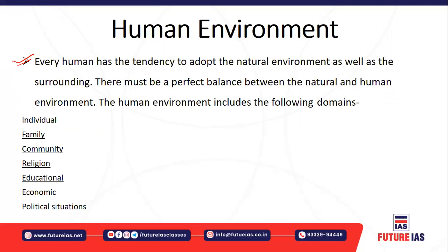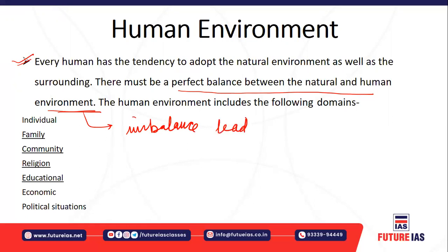There is a disbalance in the human and environment relationship, and that causes severe harm to the environment. So the balance is very much needed between the natural and the human environment, and this imbalance leads to pollution, soil degradation.